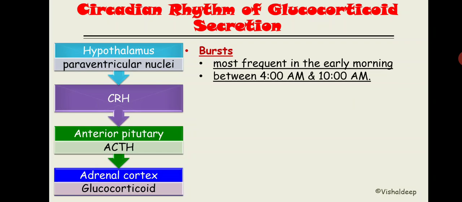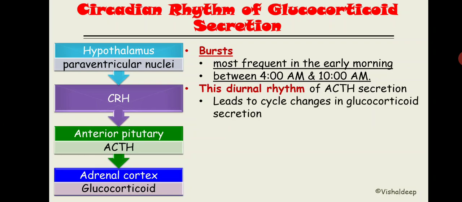This diurnal rhythm of the glucocorticoid secretion is because of the diurnal secretion of the ACTH. Got it? And this diurnal rhythm of ACTH secretion will ultimately lead to cyclical changes in the glucocorticoid secretion.